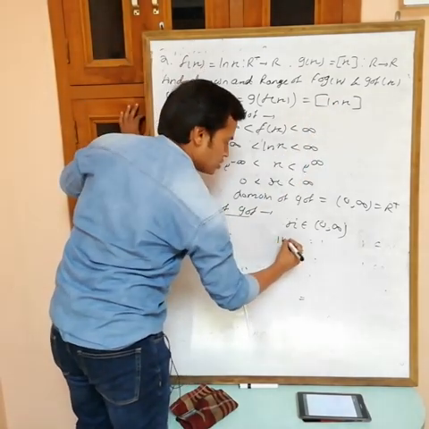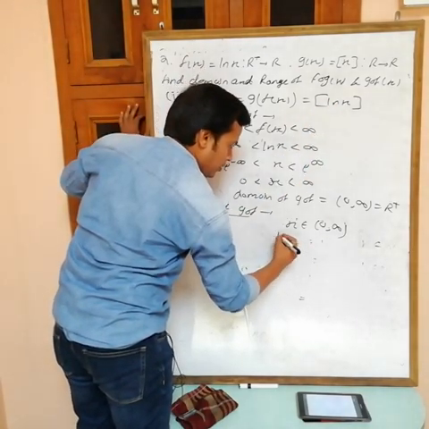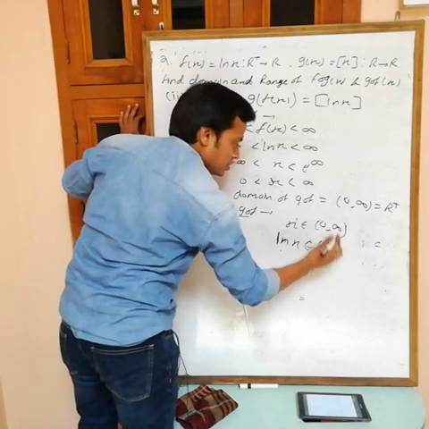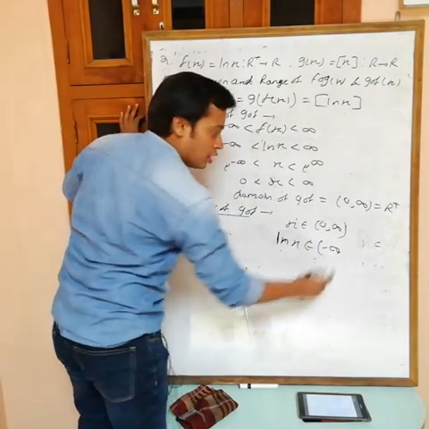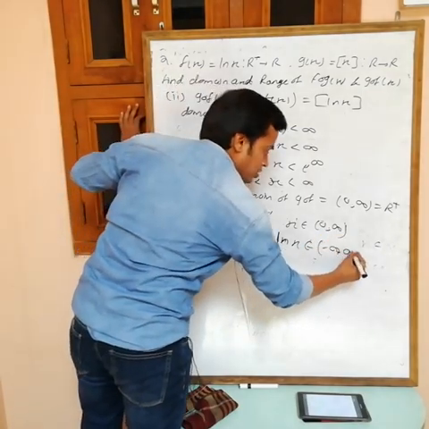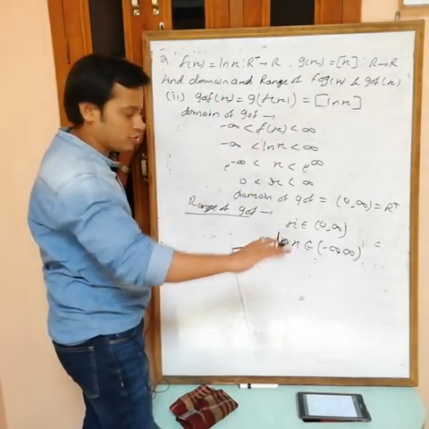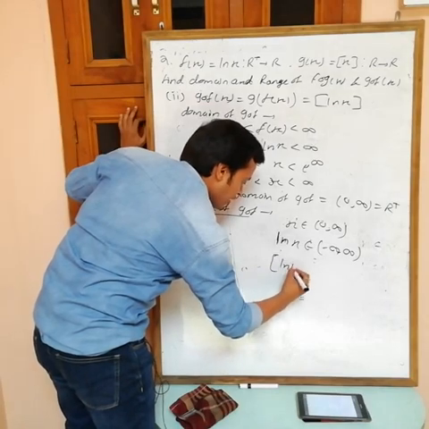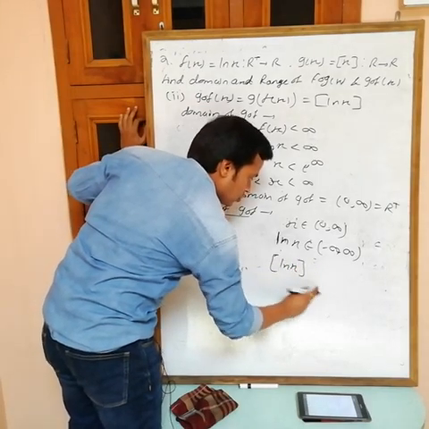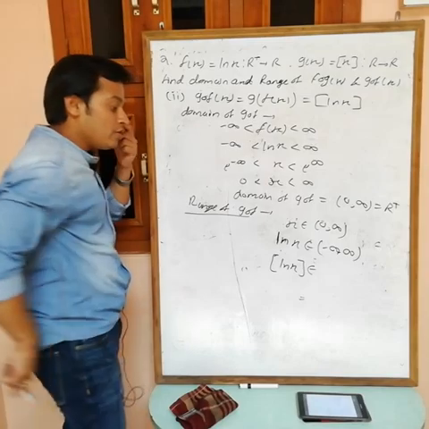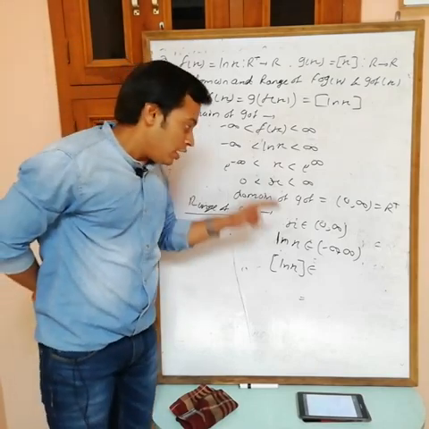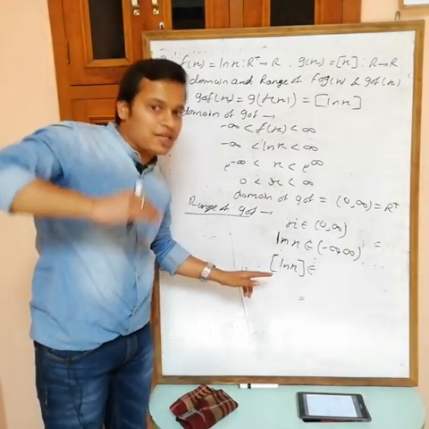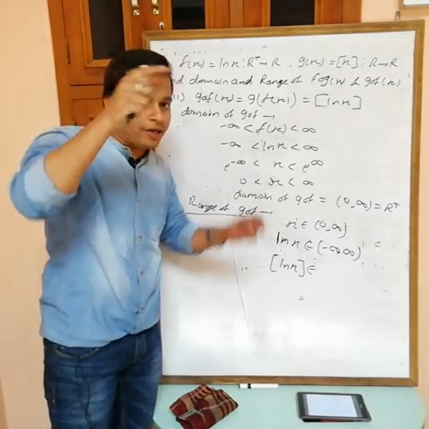Then ln x belongs to, ln 0 is minus infinity and ln infinity is plus infinity. I am taking ln on both sides. Okay, then what do you want? Greatest integer of ln x belongs to, now see, ln x is taking all values from minus infinity to plus infinity and you are taking the greatest integer of this one.